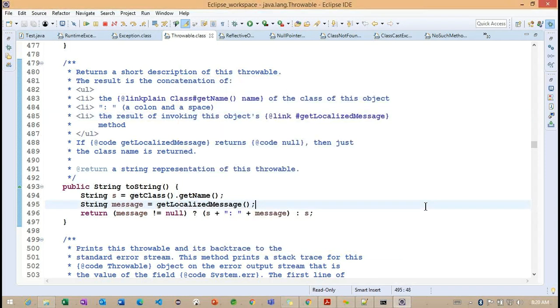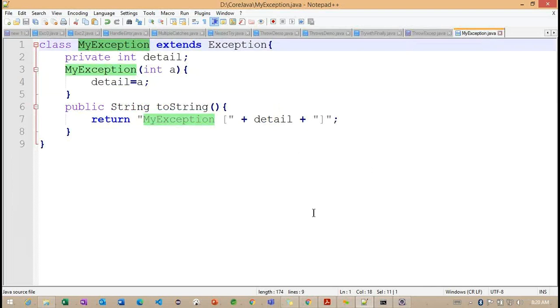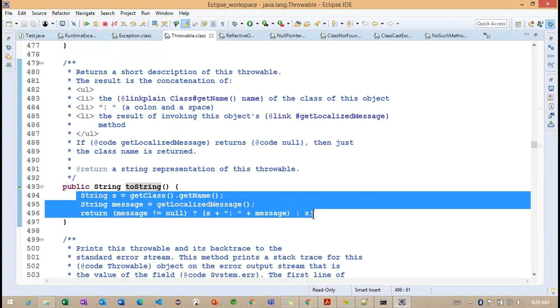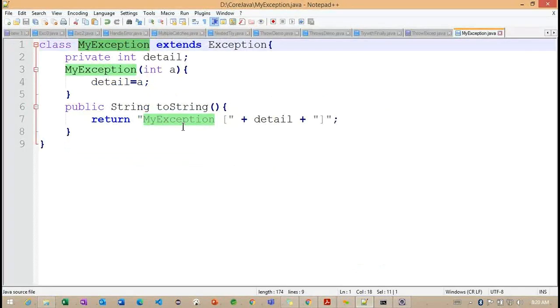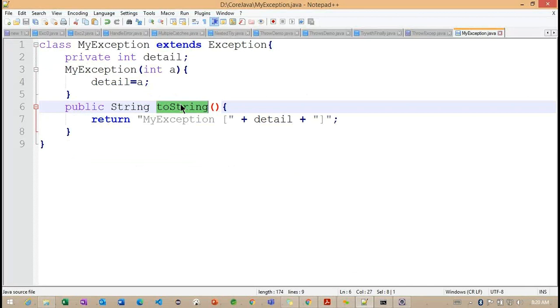Okay, back to here. Now what I want to provide: the same toString method we are overriding in our MyException class. Why am I overriding here? Instead of taking the default message information, I am constructing my own message here. Whenever we override the toString method, it is not going to call the superclass toString method. This is very important, we need to understand. Getting the point. Whenever we override the toString method in your own class, only your own toString method is going to be called. So this is all about the toString method.